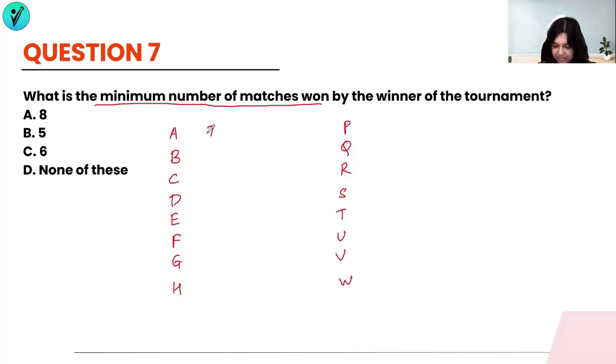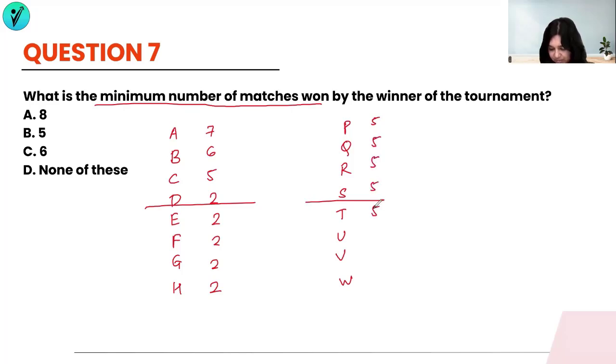And we have given these 7, 6, 5, and then all of these are 2. But we know for a fact, let's say 4 teams go ahead. And over here, it's again the 4 teams that go ahead. But we've taken the other scenario where each of these have scored 5 and T is still getting eliminated. This is 2, 1, 0. That's the understanding, right? So the minimum number of wins is what we want.